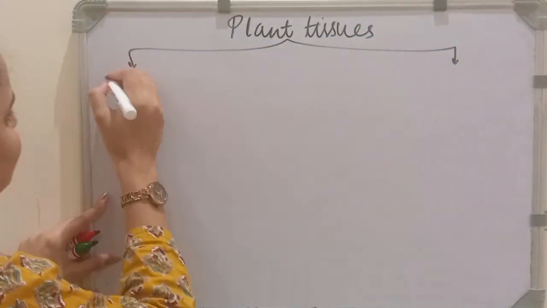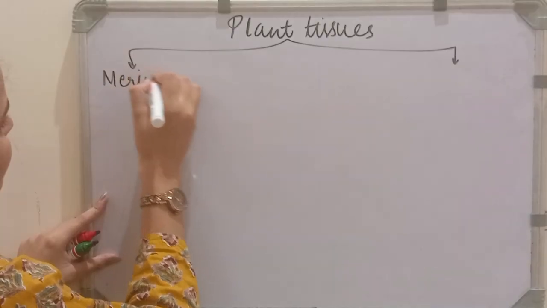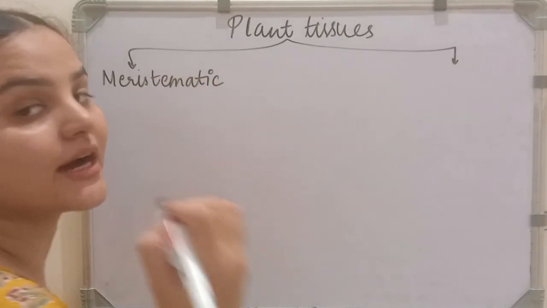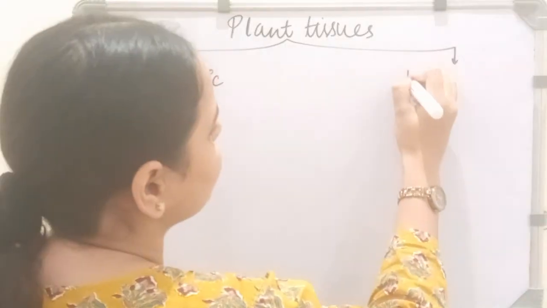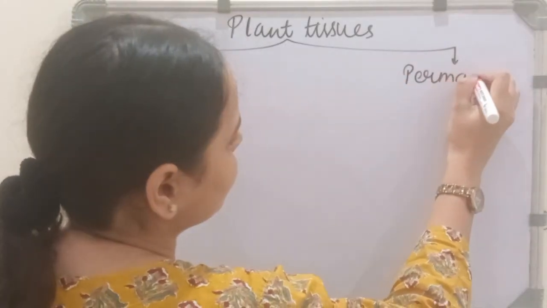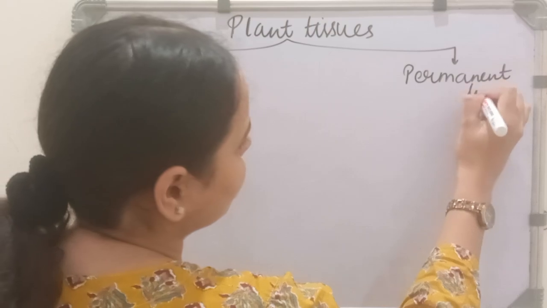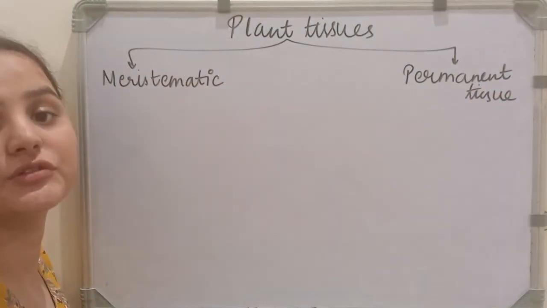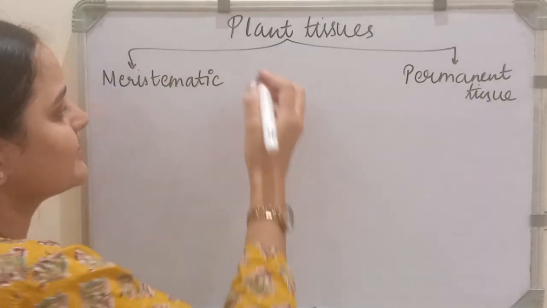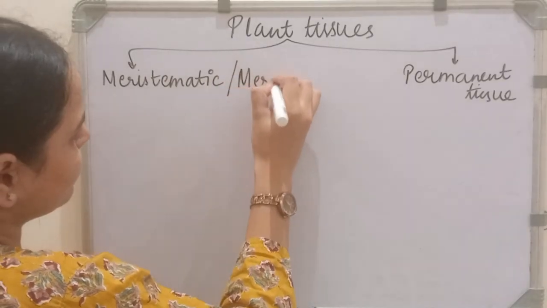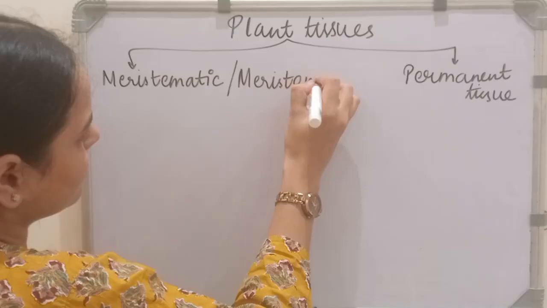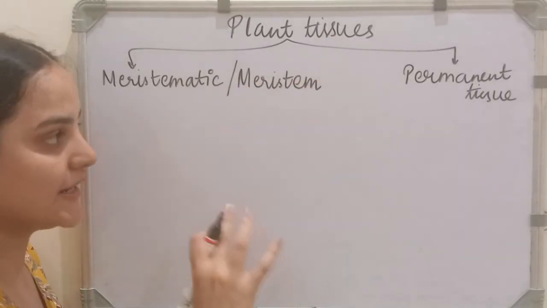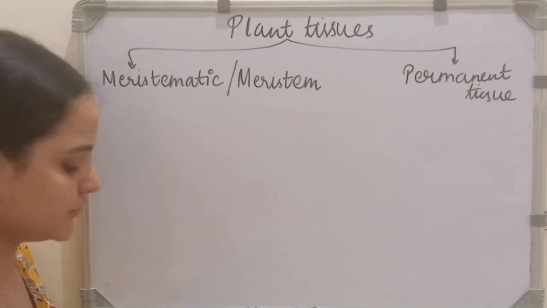One is known as meristematic tissue and the other is known as permanent tissue. Meristematic tissue is also known as meristem. Let's first study the meristematic tissue or meristem. Later on we will study the permanent tissue.